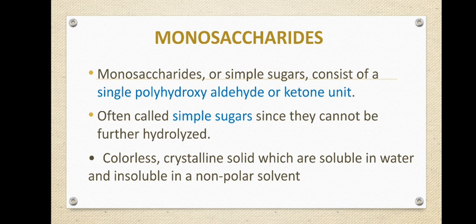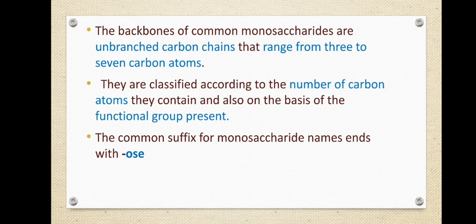These monosaccharides or simple sugars are generally colorless and can be crystallized. They are generally soluble in water and insoluble in non-polar solvents. Their backbones are formed of unbranched carbon chains, and these might vary from 3 to 7 carbon atoms. Don't get confused.